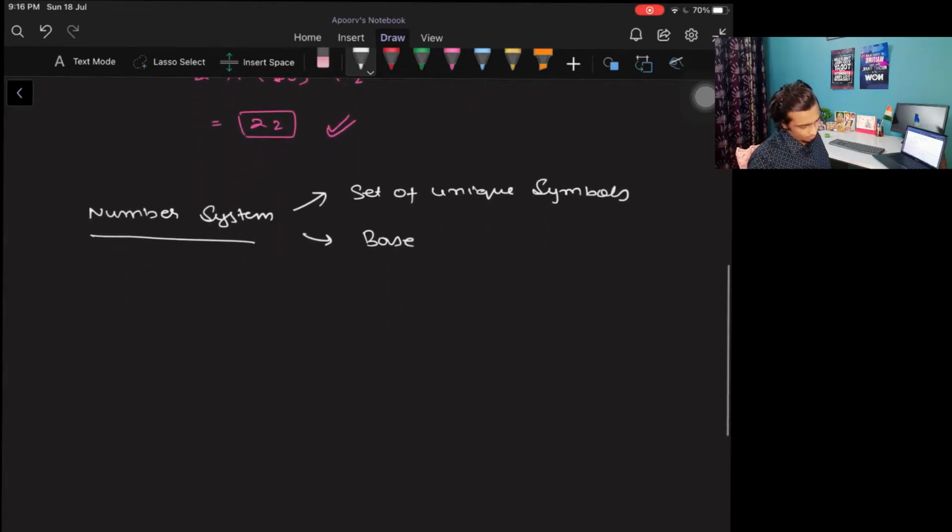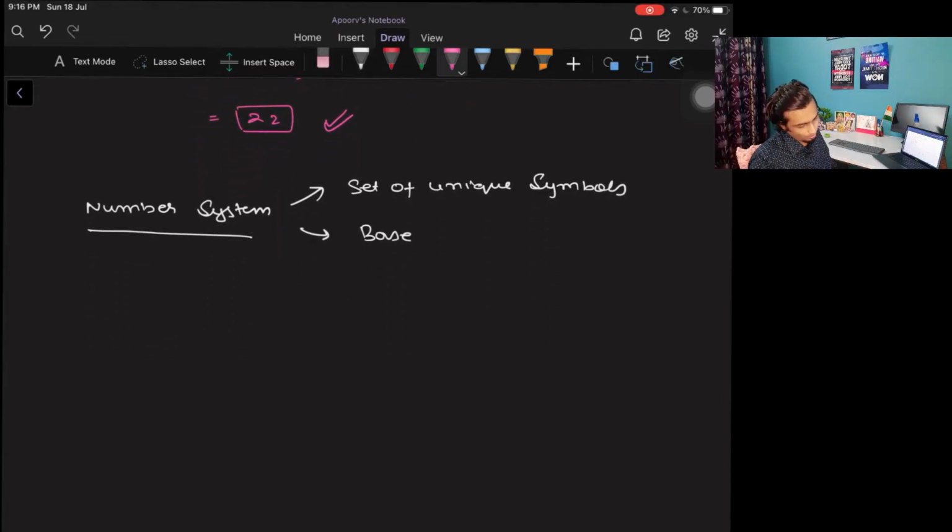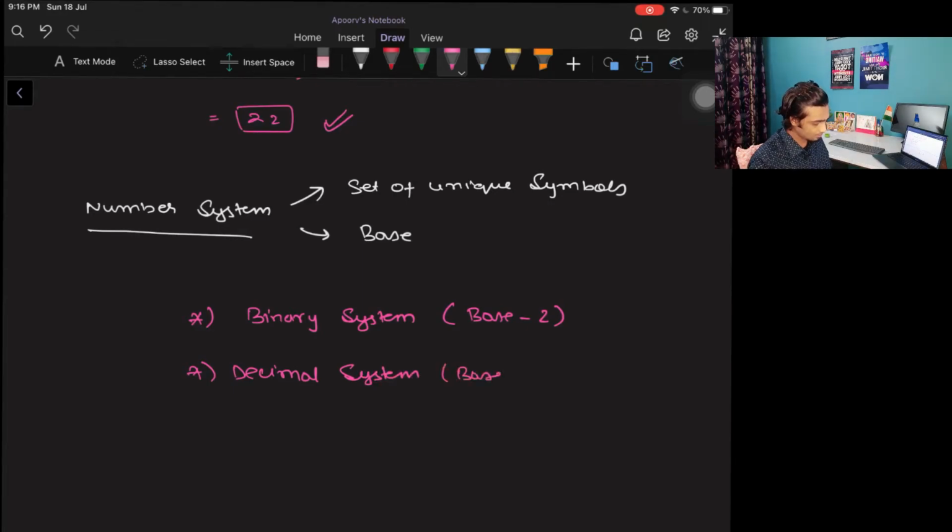Got it? So as we had encountered many number systems before, for example, there is a binary number system which has base 2. There is a decimal number system which has base 10, and so on and so forth, right? We have many number systems that are present in the current world, right?